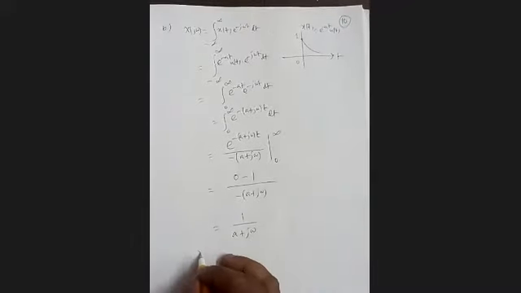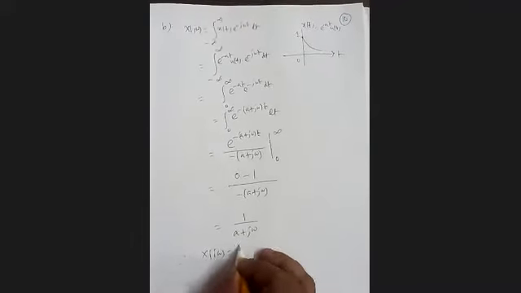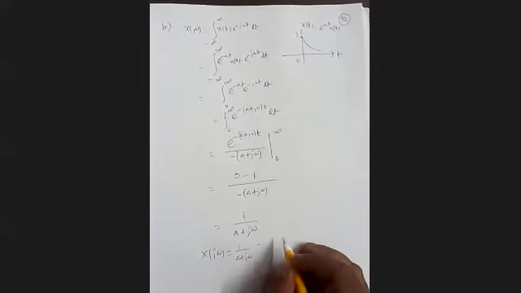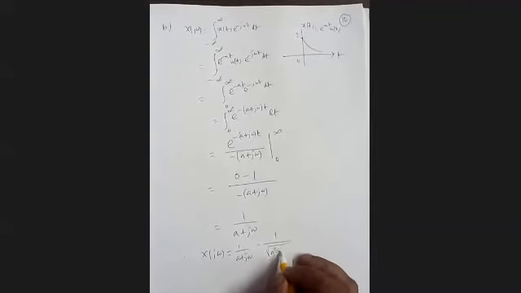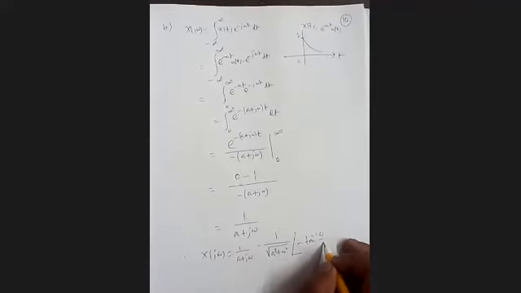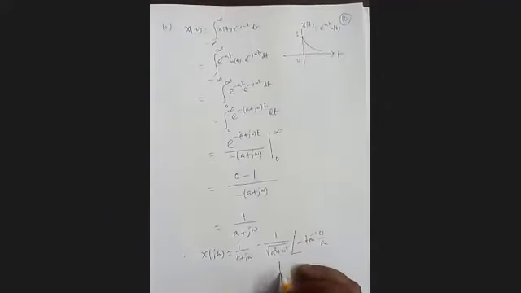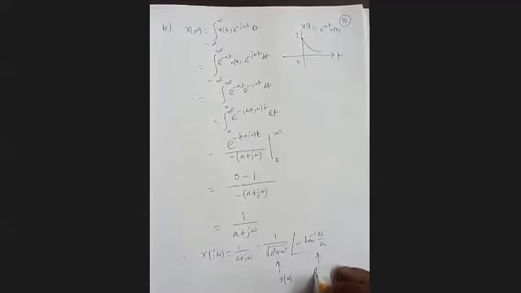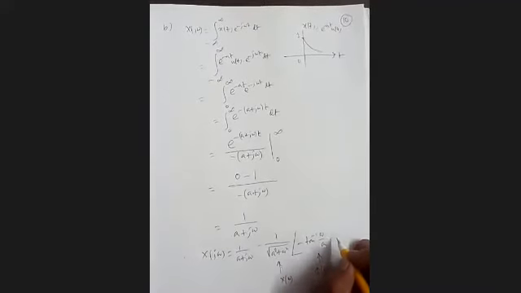So we can write X(j omega) in various ways: 1 by (a plus j omega), or if we take the mod, it will be 1 by square root of (a square plus omega square), angle minus tan inverse omega by a. So this is our X(omega), that is the mod, and that is our phi(omega). Okay, and we can write it.